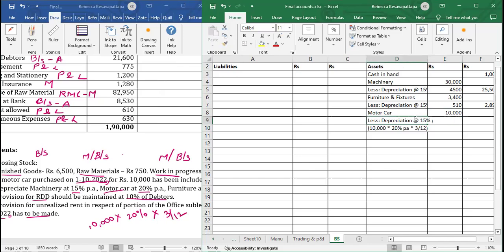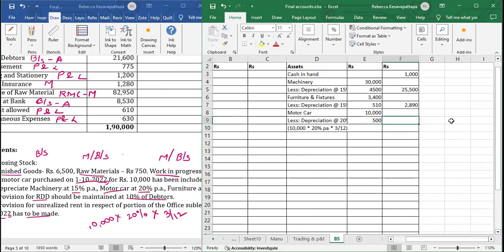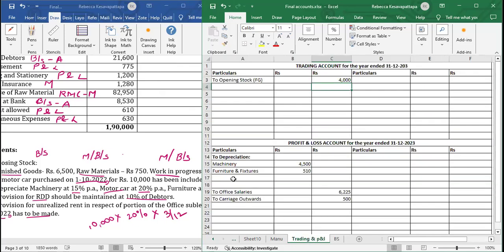Sorry, it is not 15%, it's 20%. Amount is 500. So 10,000 minus 500 will give us 9,500.